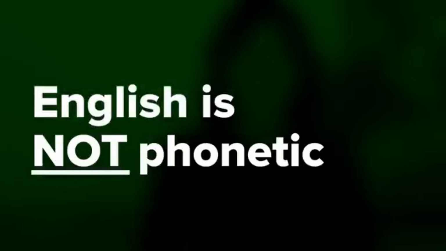So by now, you probably have already noticed that English is not a phonetic language. There are 26 letters in the English alphabet, but there are 44 or 45 different English sounds, depending on who you ask. Vowel sounds in particular are a challenge because there's only 5 vowel letters in English, but there are 19 different vowel sounds. This is why you need the IPA. So let's take a look.